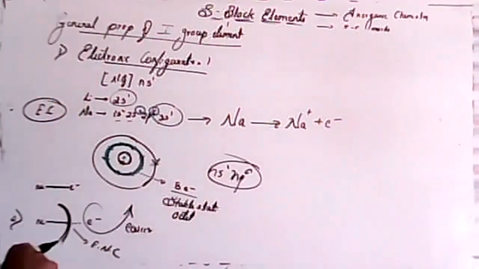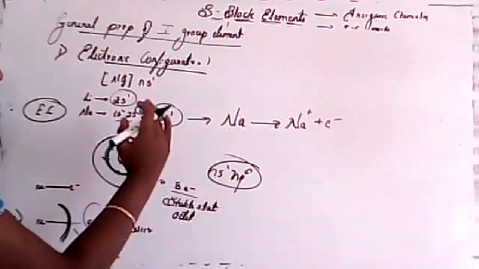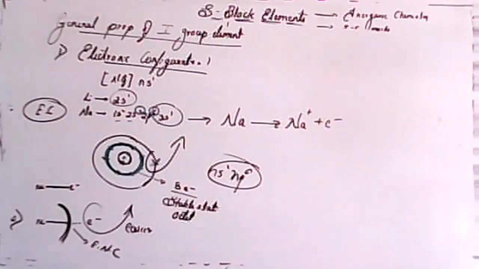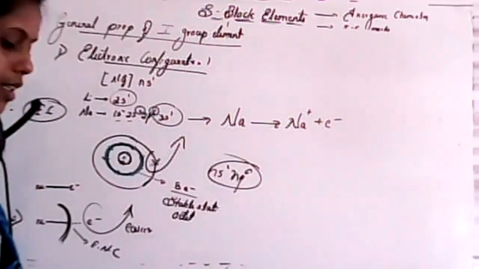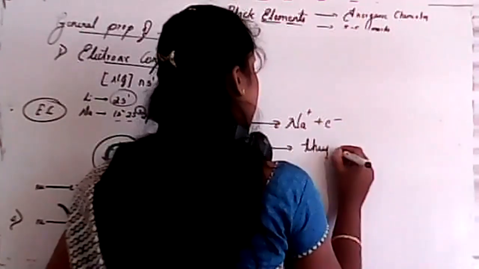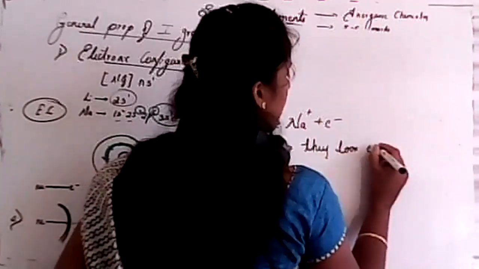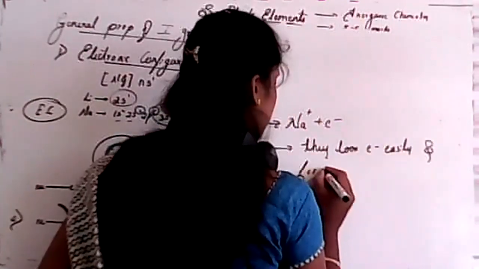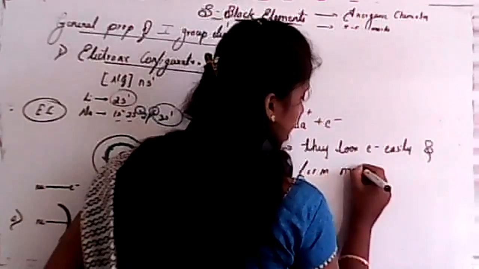So the electron is outside the noble gas core, and that's why removal is easier. That's why they lose an electron easily and form a monovalent ion.